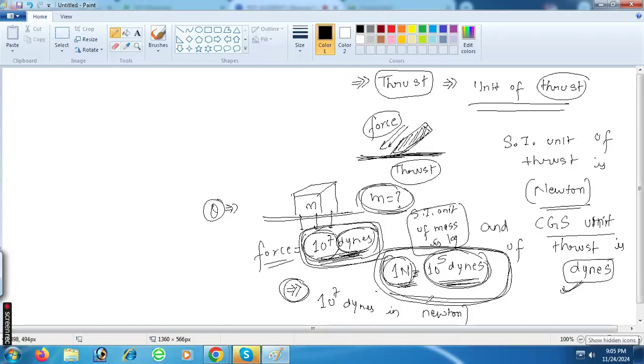So what is 10 to the power 7 dynes in newtons? Can you convert this? Convert fast. 100 newtons, right? 100 newtons. So can you find the mass m?